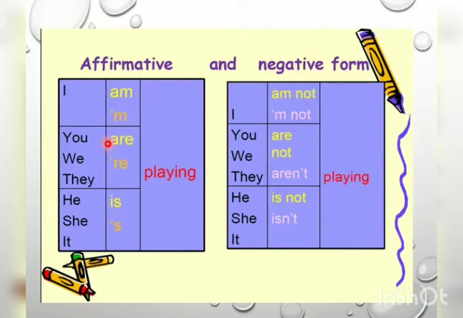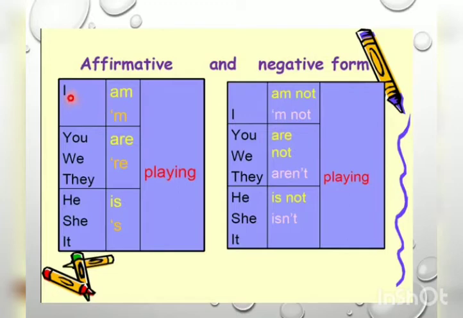Now affirmative, as we all know, is the positive form we generally use to express the validity or truth. And negative we generally use when there is a falsity in the sentence. That means whenever we find not or no in a sentence, that sentence is negative. Like I am not playing, you are not playing, they are not playing, we are not playing, he is not playing. So you can take any action and add ing with it and that sentence becomes affirmative. And if you add not with it, it becomes a negative sentence.